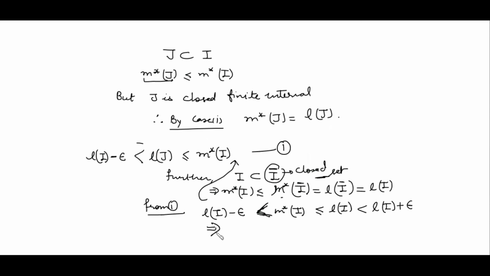So from here, since epsilon is arbitrary, we get that the measure of I is equal to the length of I. So this proves the result that whenever I is any finite interval, the measure of I is equal to its length.